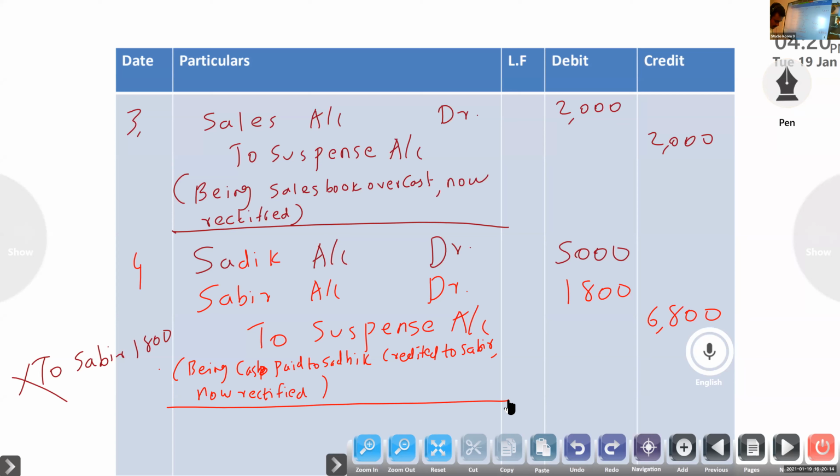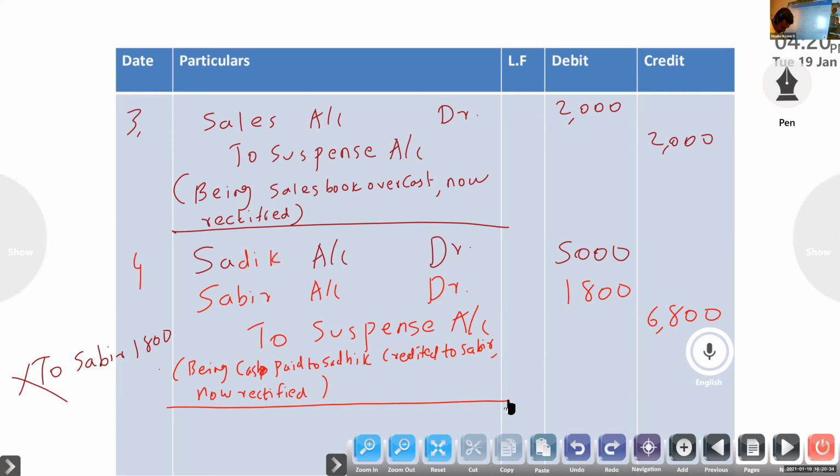Next one, the total of purchase return book of rupees 3,150 was carried forward as 1,530. Understand?